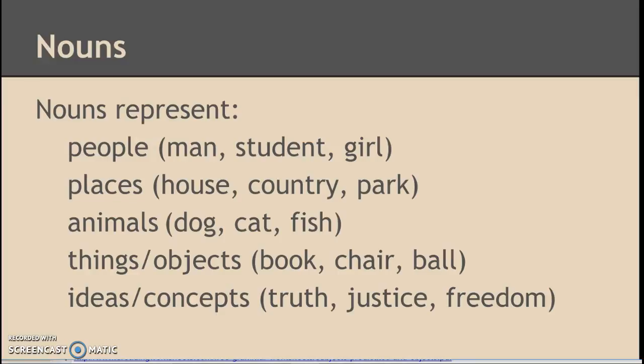Hey guys! Okay, so today we're going to talk about nouns. And nouns are people, like man, student, girl; places, like your house or your country or the park; animals, like dogs, cats, fish; things or objects, like the book, the chair, the ball; and then ideas or concepts, which are a little bit harder to understand, but things like truth, justice, freedom, happiness, things like that.